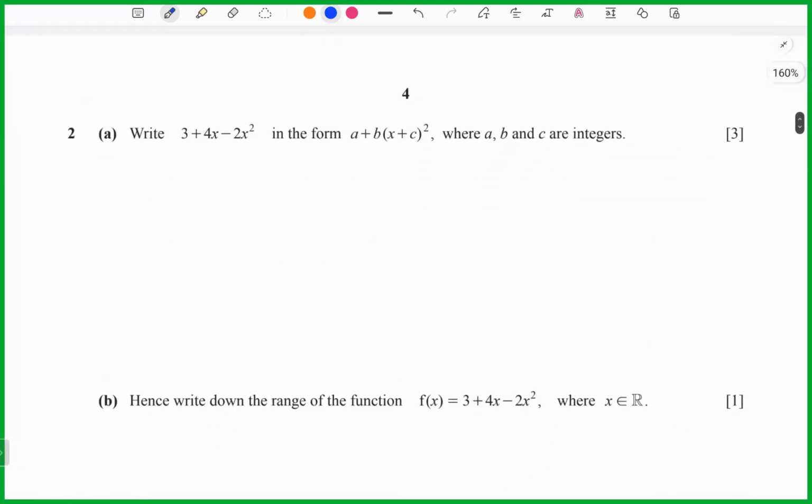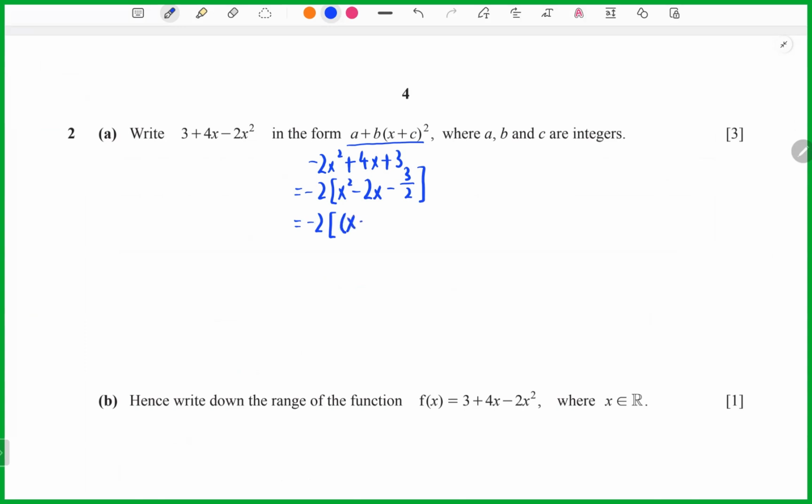Now we look at question 2. Write 3 plus 4x minus 2x squared in the form a minus b bracket x minus c squared, where a, b, c are integers. So you need to do completing the square. I write it in this form first to make it easiest. Now I need to factorize negative 2 first, so I get negative 2 bracket x squared minus 2x minus 3 over 2. Now I can start completing the square.